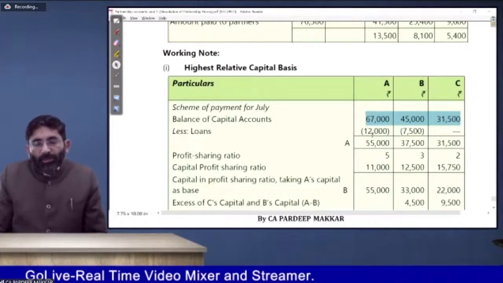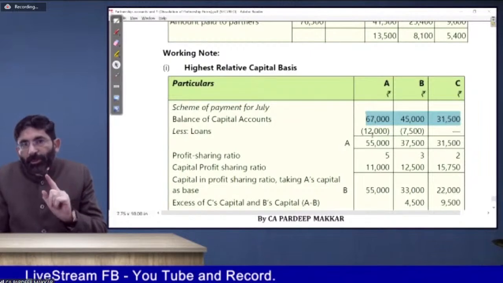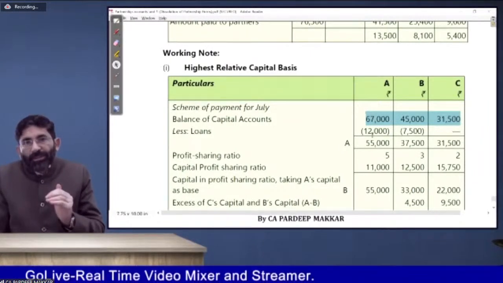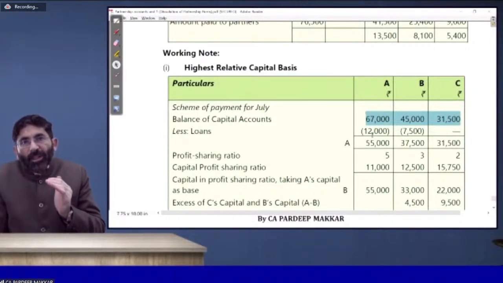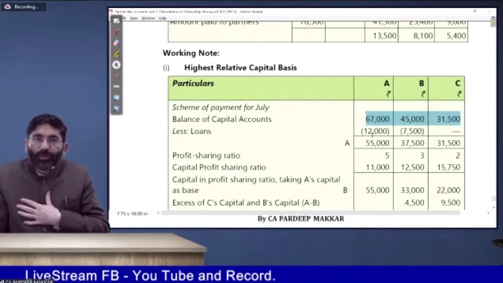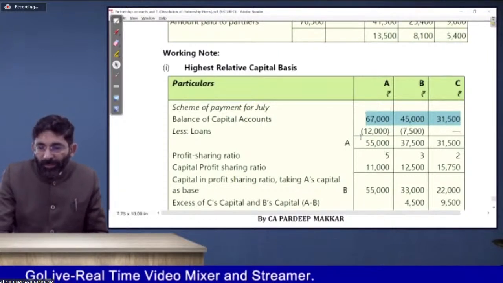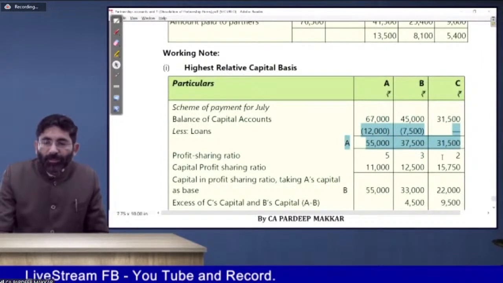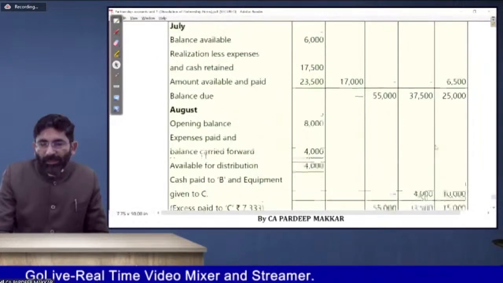Now, balance of capital account is to be adjusted with the partner's loan because in this case partner's loan is on the asset side. So that means partner's loan is a liability for the partners and asset for us. So that is to be deducted from the liability amount payable to them. We have to deduct it. So after deducting, this is the final amount which is payable to the partners: 55,000, 37,500 and 31,500, that we have taken as an opening balance as I have discussed with you in the